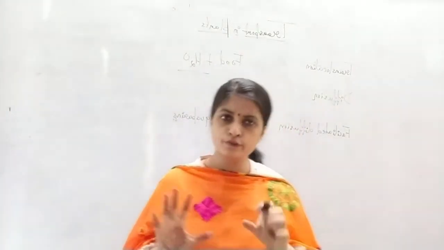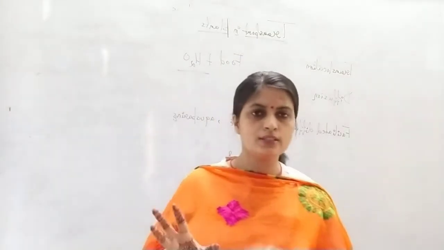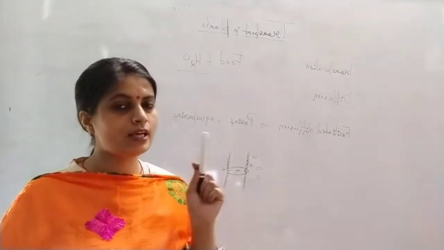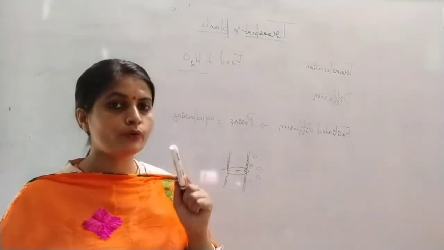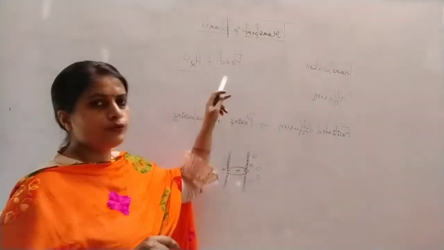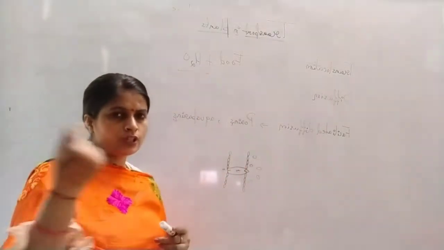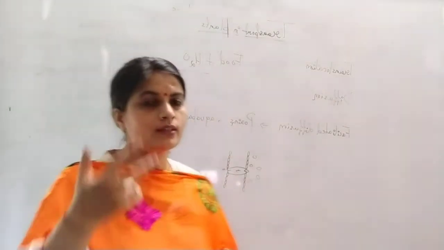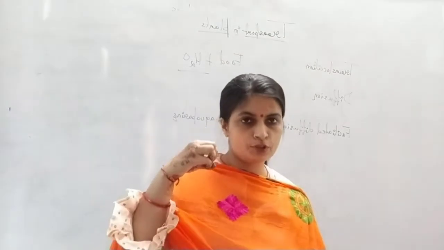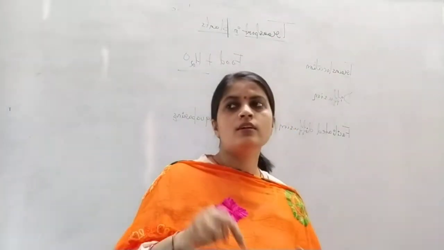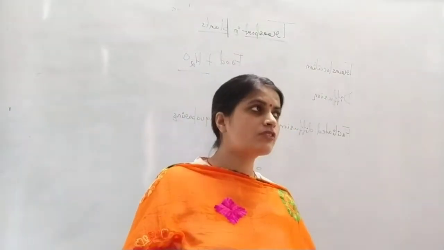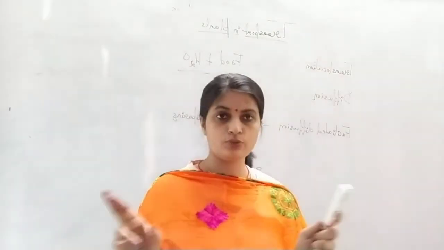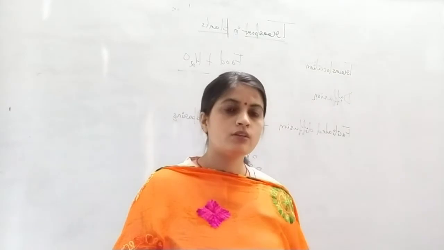We know that food is made in the plant itself, in the specific structure called chloroplast, with the help of the pigment called chlorophyll. Food is made inside the plant, so it has to be transported within. Water, minerals, and ions, we know that plants absorb from the soil. In certain epiphytic plants, those plants which grow on other plants, they do not grow on the soil.